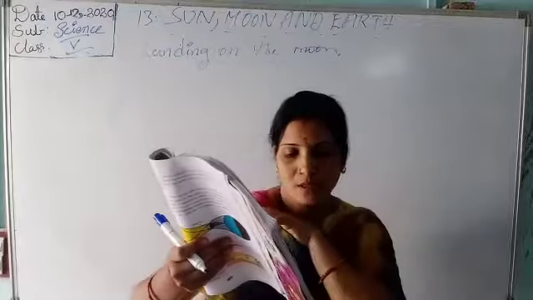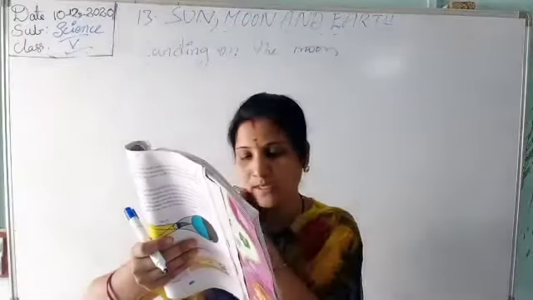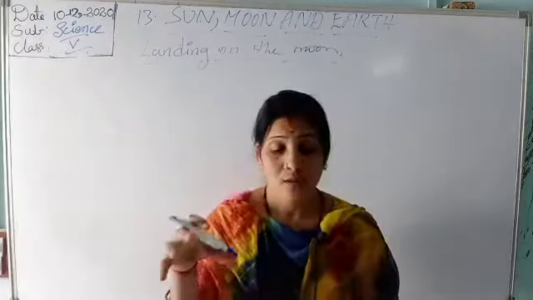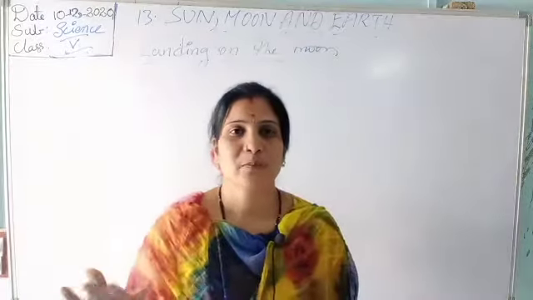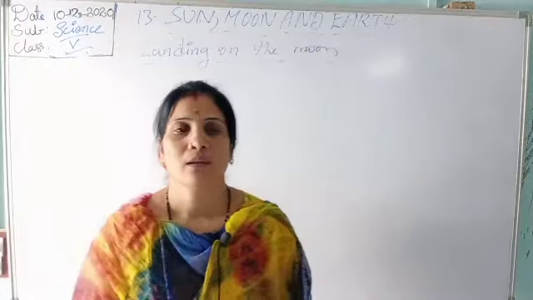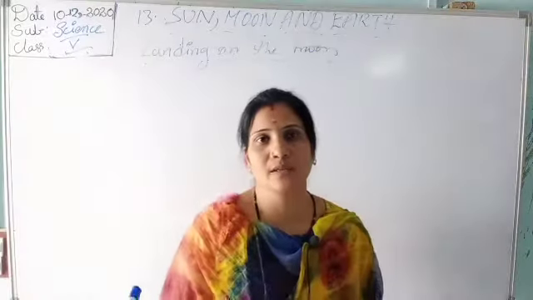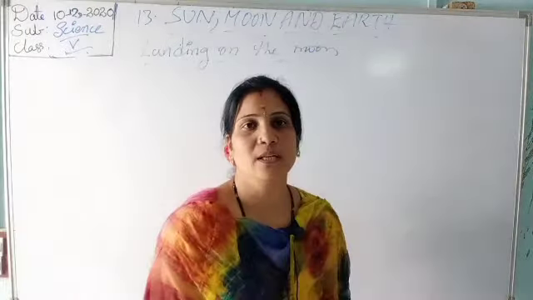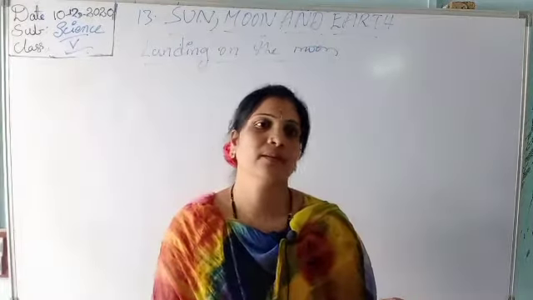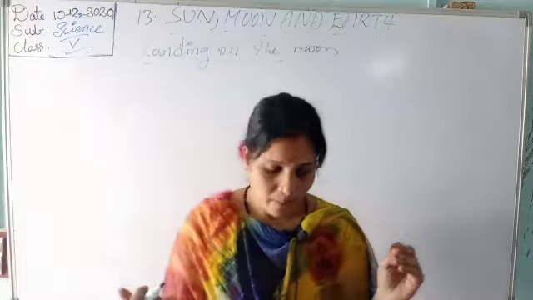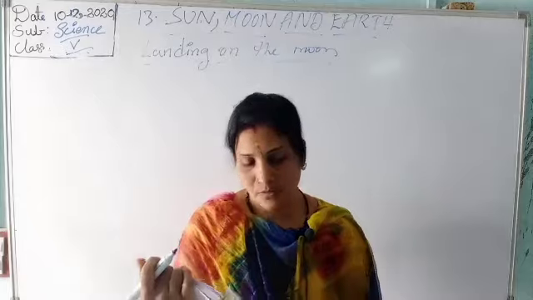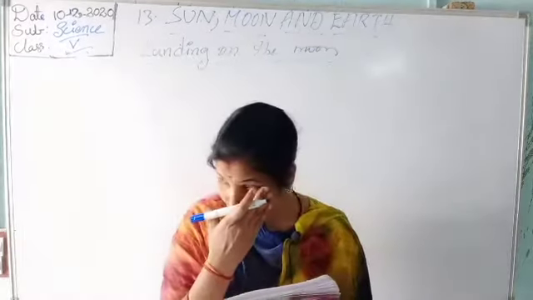Some people went to see how the moon is and how the planets are. Scientists went to space and observed how the earth is and how these things are. Then only they collected some matter as well as the pictures they had taken back. So here, landing on the moon.